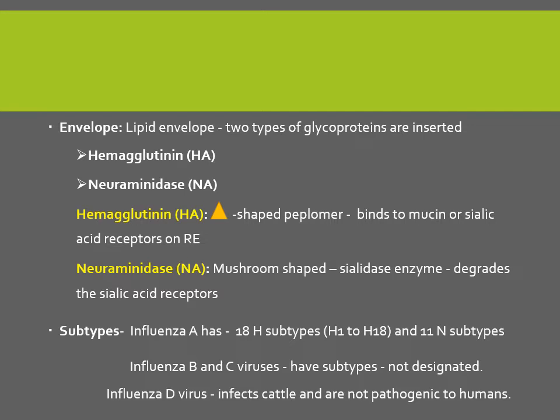For B and C there is no subtype, so only B is written, influenza B virus has infected. For influenza A, when you are doing the nomenclature, you have to tell which H and N is present in that influenza virus.